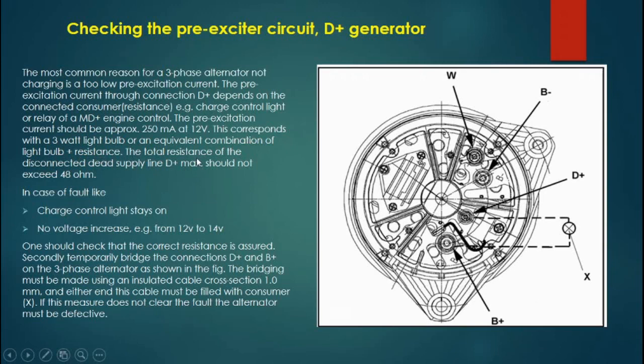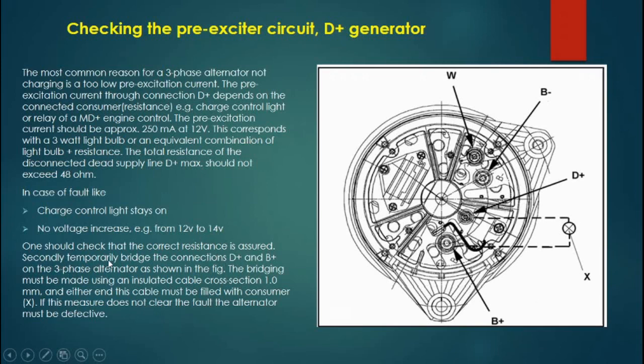The total resistance of the disconnected D plus supply lines should not exceed 48 ohms. In case of a fault, like the charge control light staying on and no voltage increase, for example from 12 to 14, one should check that the correct resistance is assured.